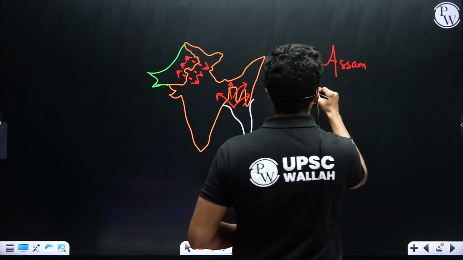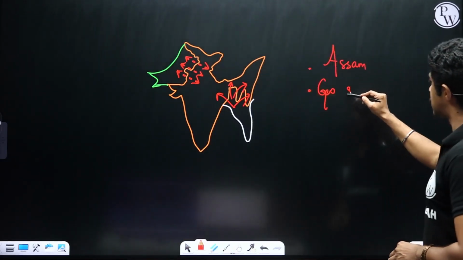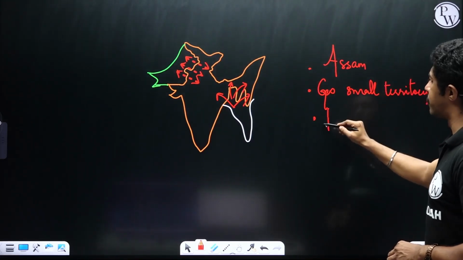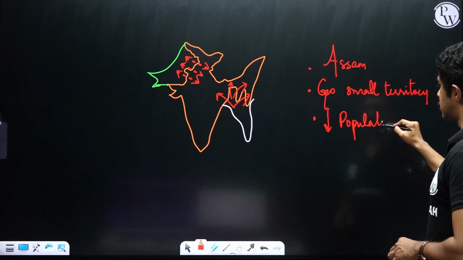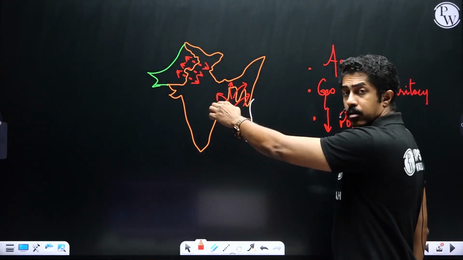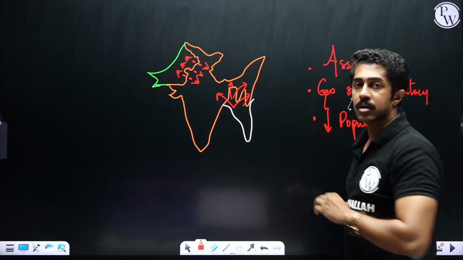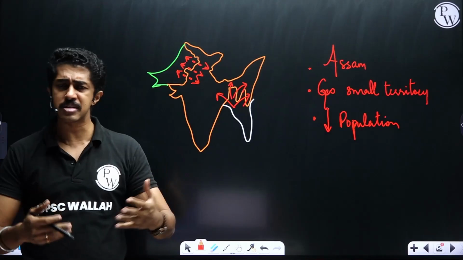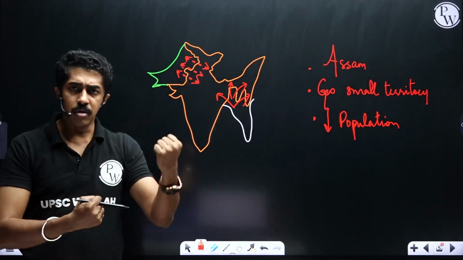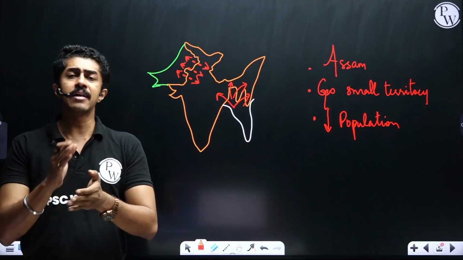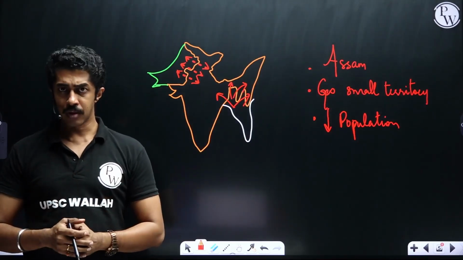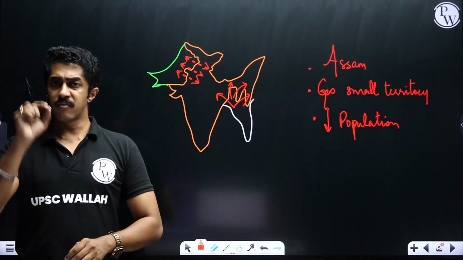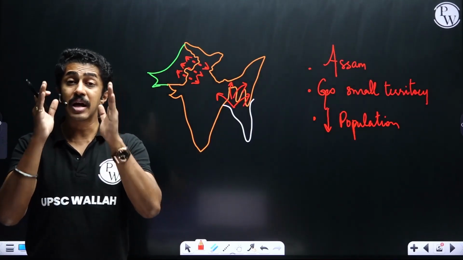But the impact was felt worst in the state of Assam. Why? Because, first of all, geographically it was a small territory with a very low population. When the Bengalis from Bangladesh came there, the people felt disturbed because they felt their culture was getting disturbed. It led to a lot of skirmishes, problems, revolts, violence, everything. Finally, in 1985, the Assam Accord was signed by the government of India with the various organizations of Assam. And one of the clauses in that was to keep a cutoff date.